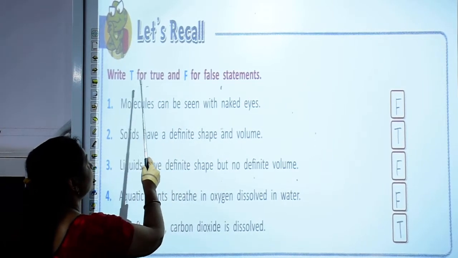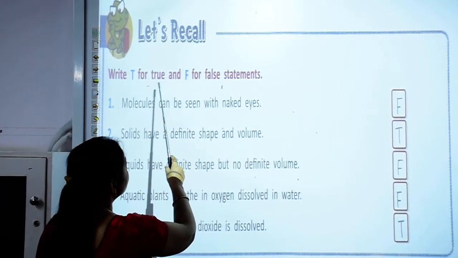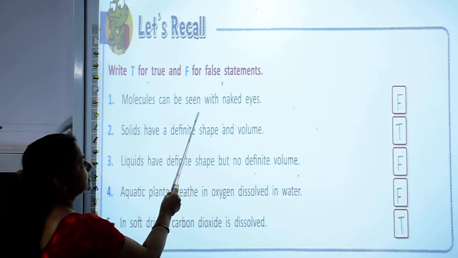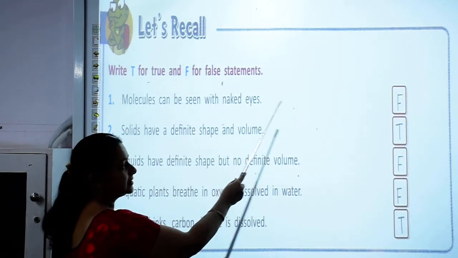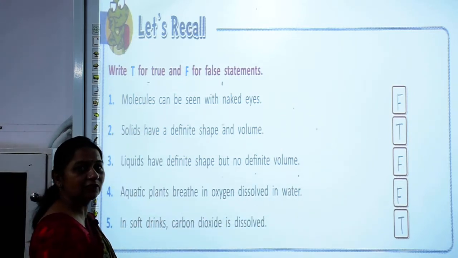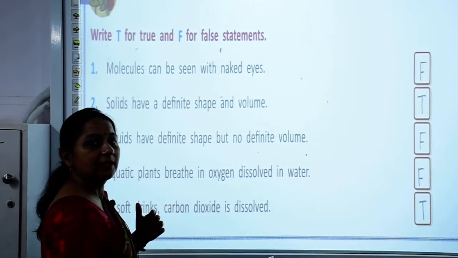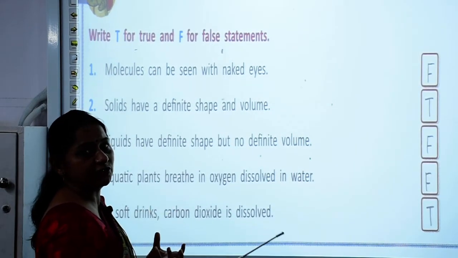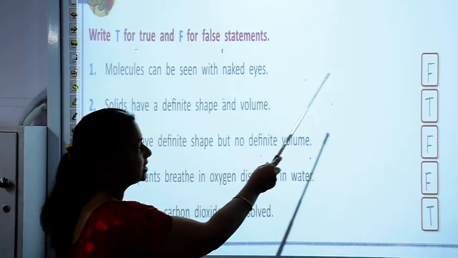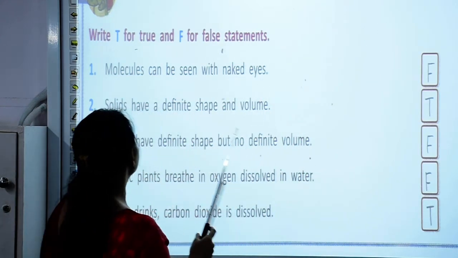First, true and false. Write T for true and F for false statements. Molecules can be seen with naked eyes. This statement is false. No, molecules cannot be seen with naked eyes. They are very tiny, minute particles, so they cannot be seen with naked eyes. So, this statement is false.